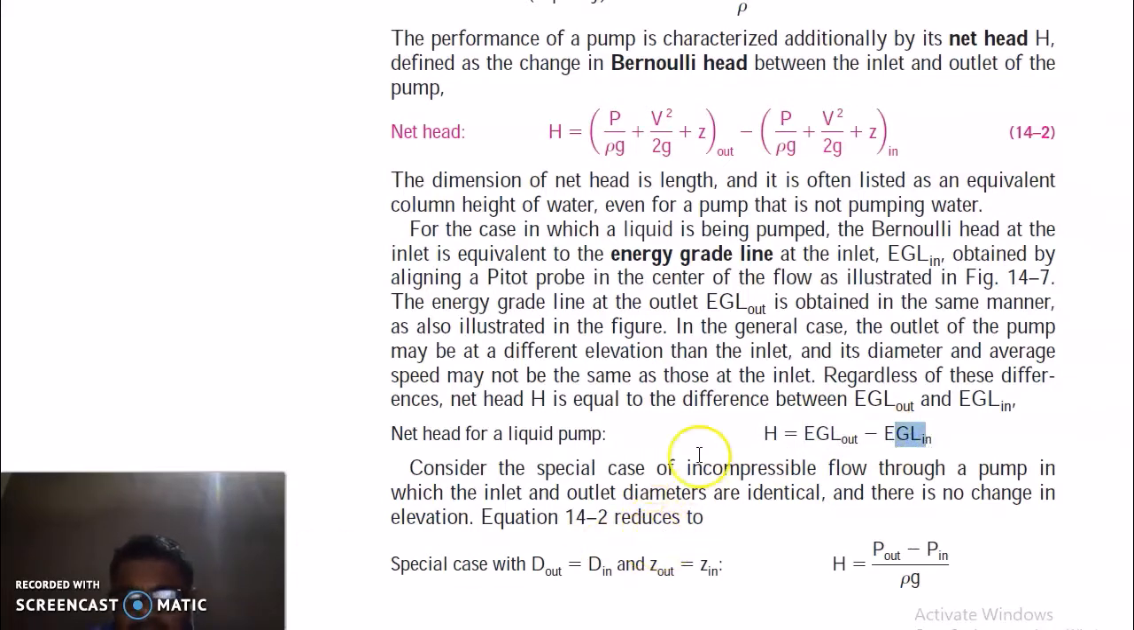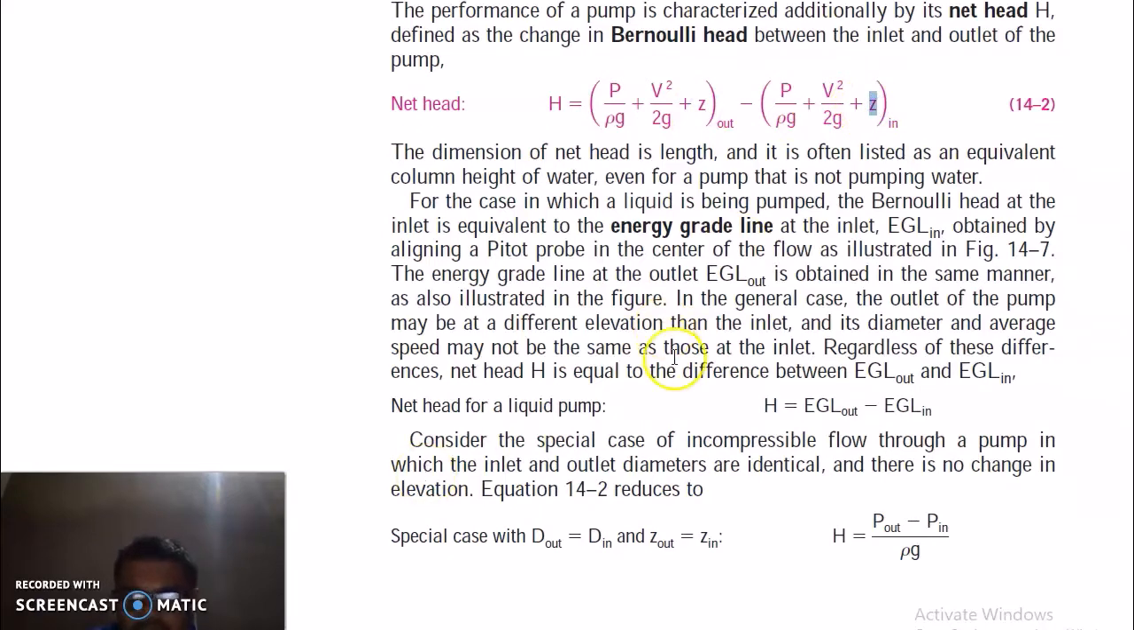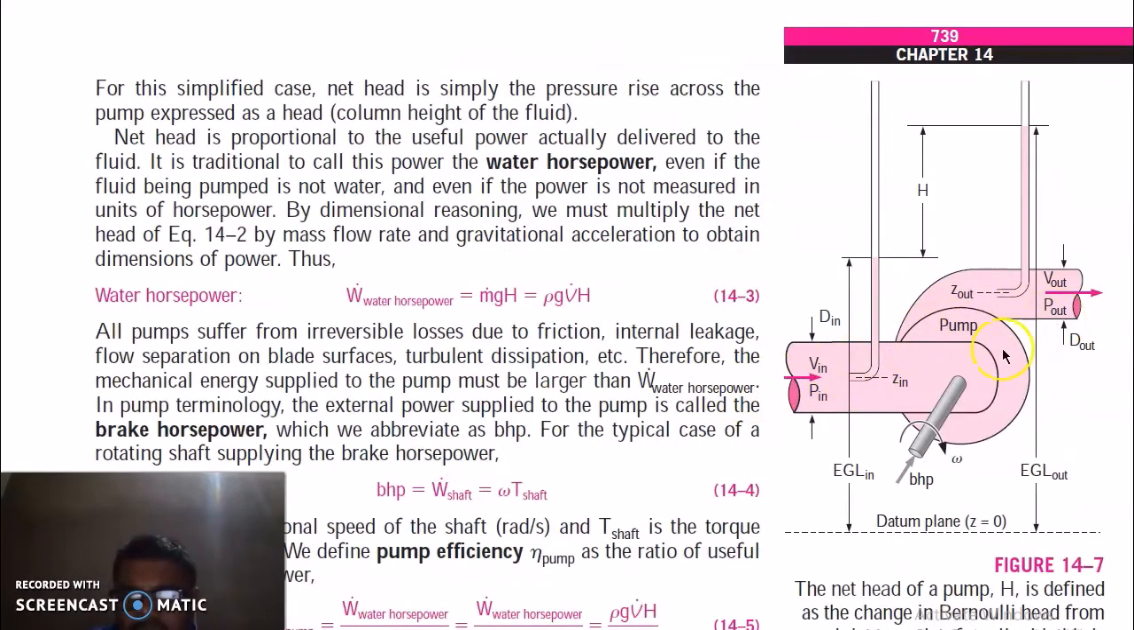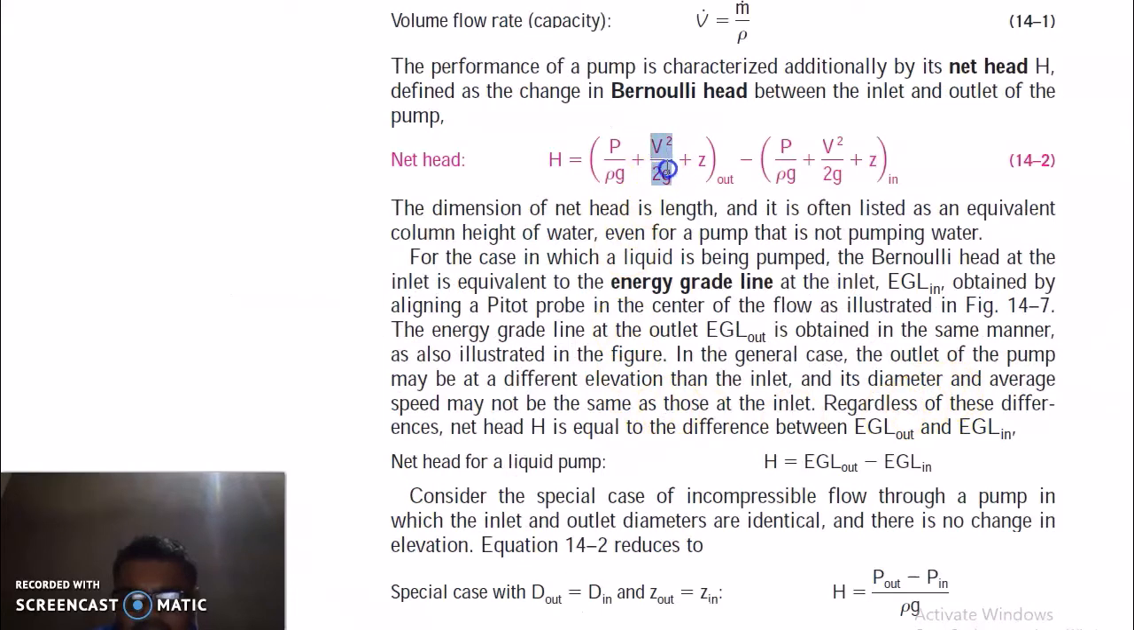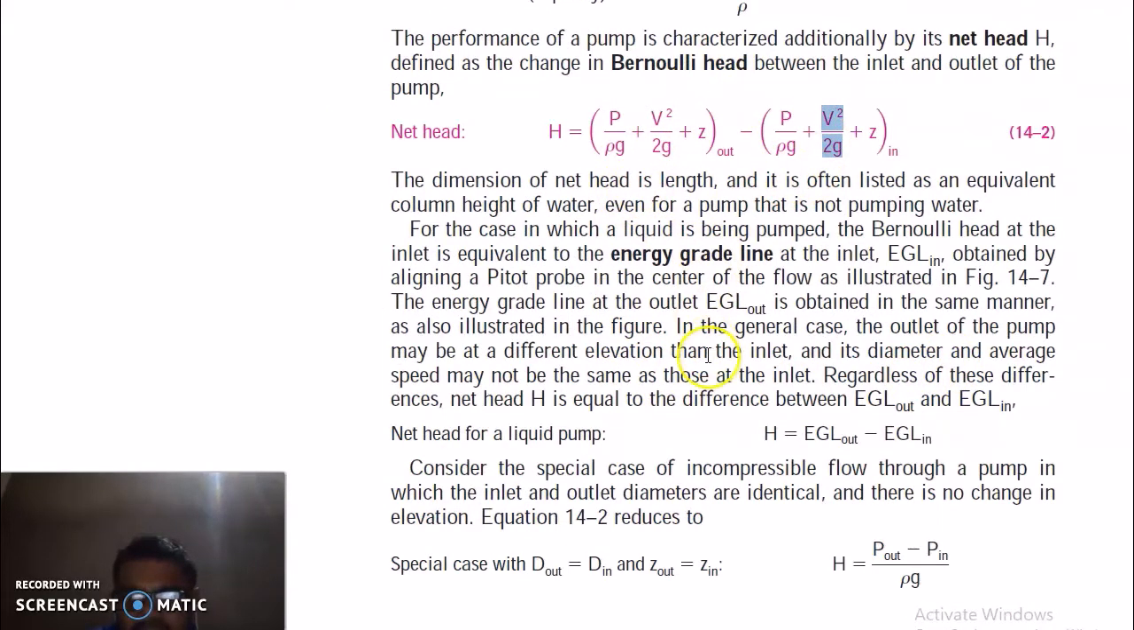Now consider a special case when Z out is equal to Z in and outlet diameter and inlet diameter are the same. So in that case, these components will be neglected because they are both the same and they will cancel out on both sides. You will get this head in terms of pressure out minus in, divided by density times g.